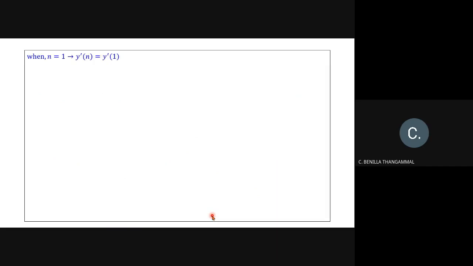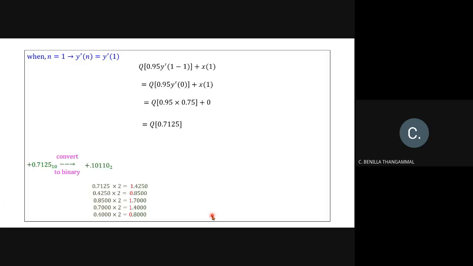For n equal to 1, y dash of 1 is equal to quantization of 0.95 y dash of 1 minus 1 plus x of n. So y dash of 0 was 0.75, which we found in the previous step. So it's quantization of 0.7125, converted into binary. So it is 0.10110. Add your sign bit, so plus is replaced by 0 and round off to 4 bits.